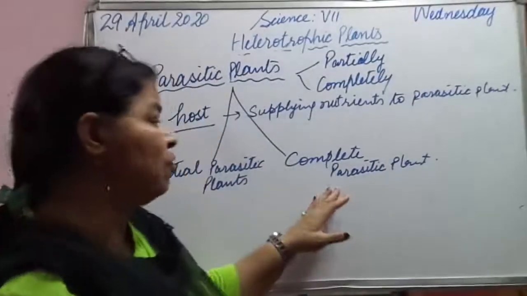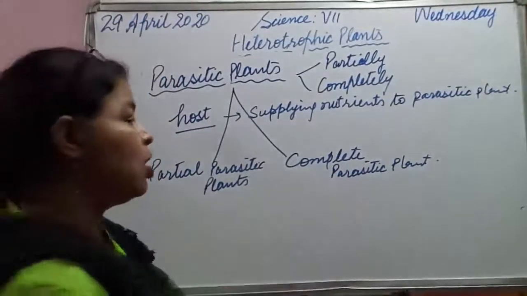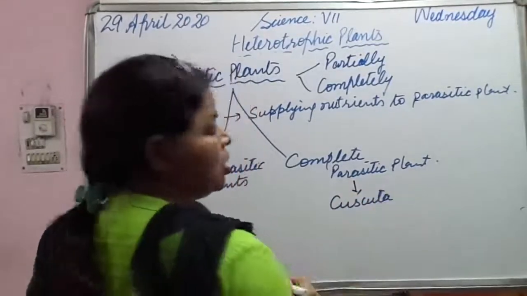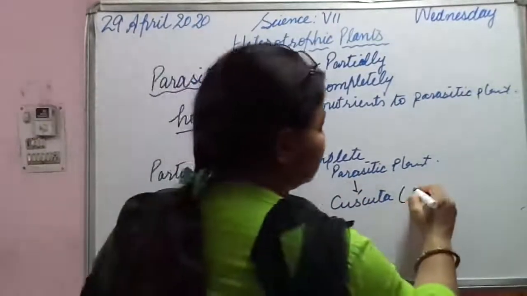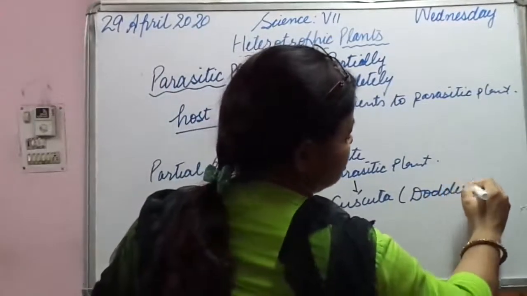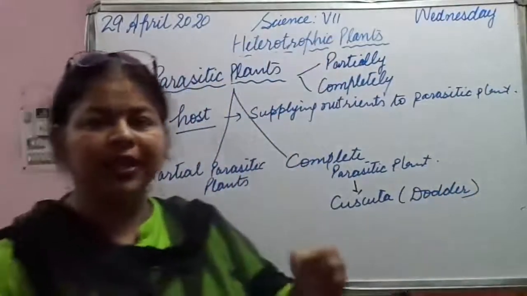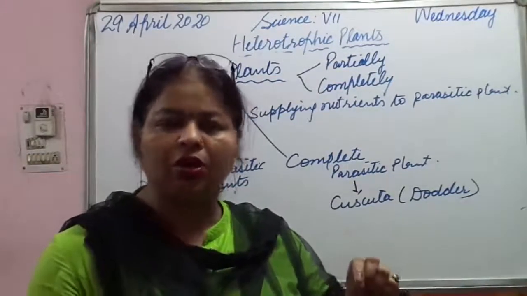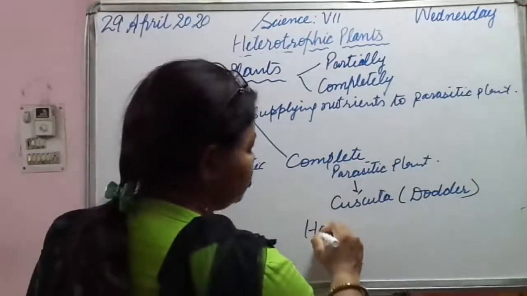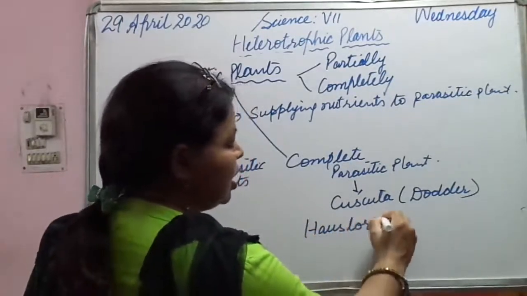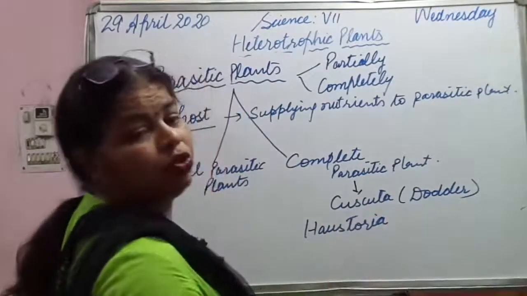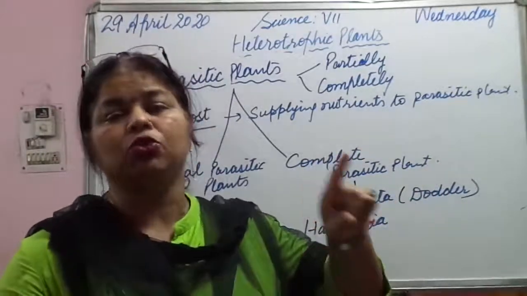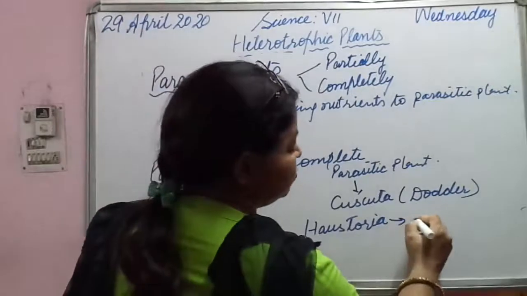Now the example of a complete parasitic plant is Cuscuta. Cuscuta is also called dodder. They have some root-like structures which penetrate into the host plant. And you know what these structures are called? We call them haustoria. Now these haustoria grow into the tissues of the host plant.